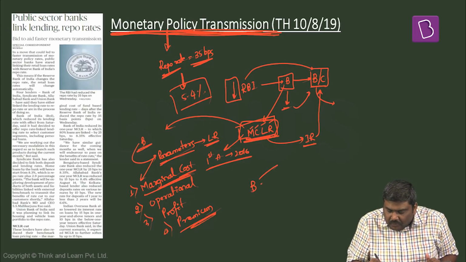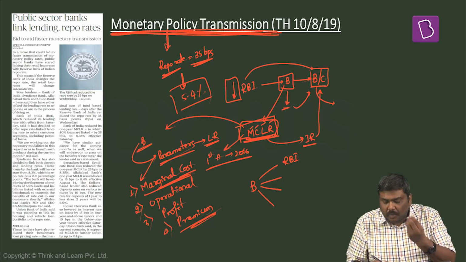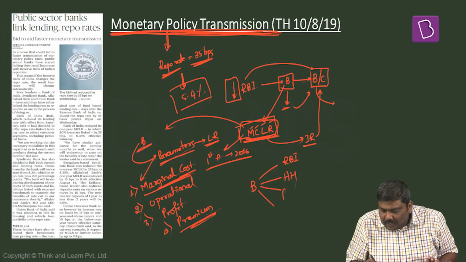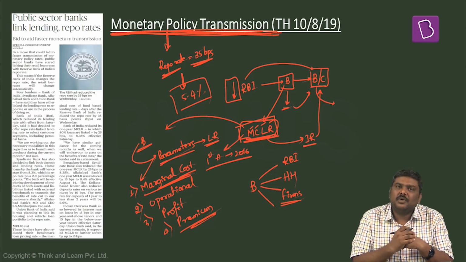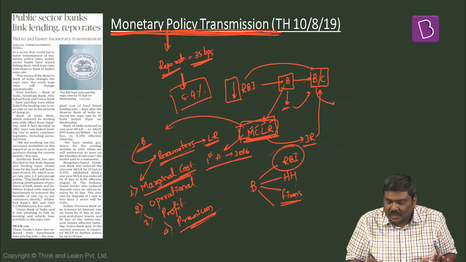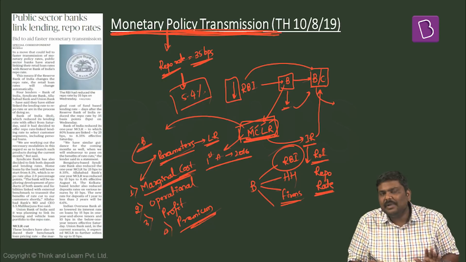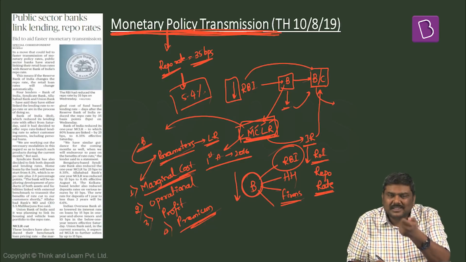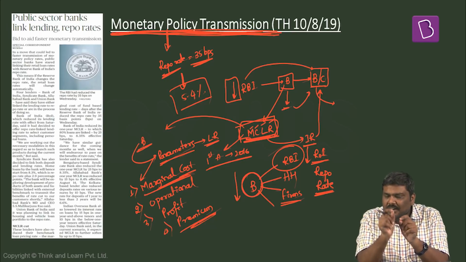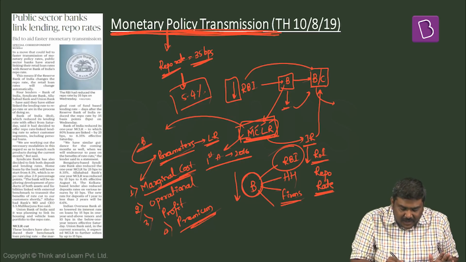Basically, bank will borrow from multiple lenders in the market. It will borrow from RBI, it will borrow from households, it will borrow from companies or firms. Now, from these particular sources, the banks will borrow. And whenever one source reduces its rate of interest, that is, if repo rate is reduced by RBI, it basically means that the cost of funds for the banks is reducing marginally or by a slight rate of interest.